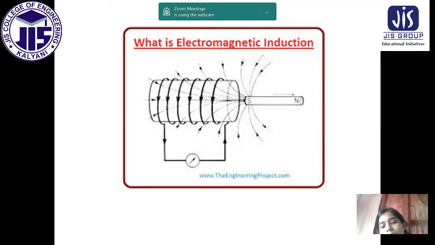Now suppose this bar magnet stays at the same position, means the position will not be changed, but it will remain the same. Then in that case the magnetic field will not change. That means d phi will be 0. That means electromotive force will be 0. So this is called electromagnetic induction.